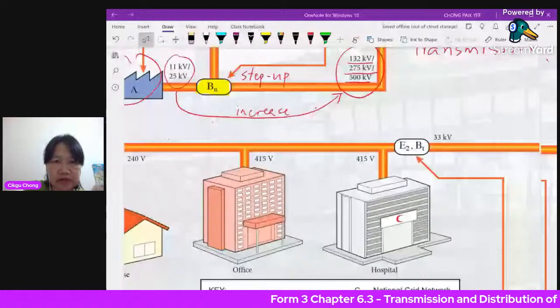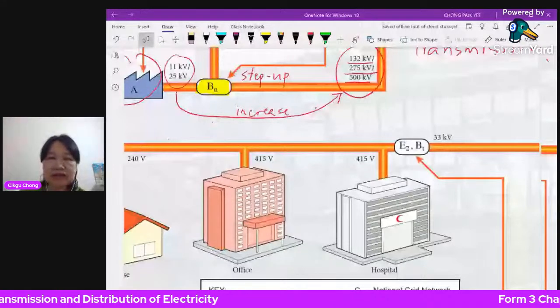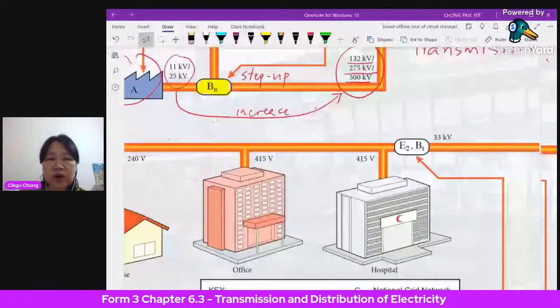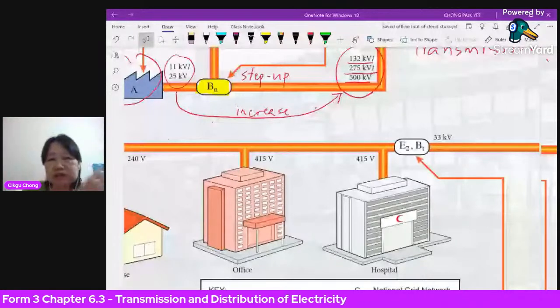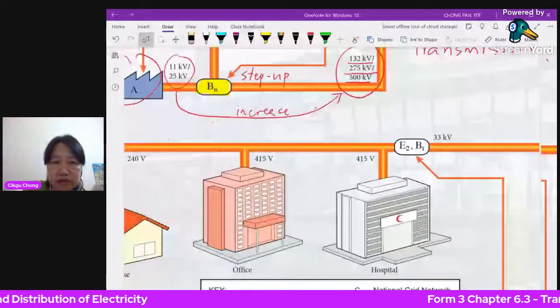Okay, because of induction of the current. Induction we learned earlier from Michael Faraday. He mentioned that when you have current, you will have an electromagnetic field, and vice versa. When you cut the magnetic field lines, you get your current. So here there is high voltage, and there is a strong electromagnetic field.